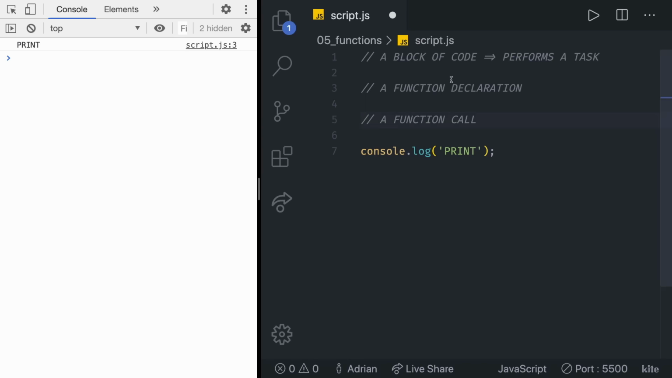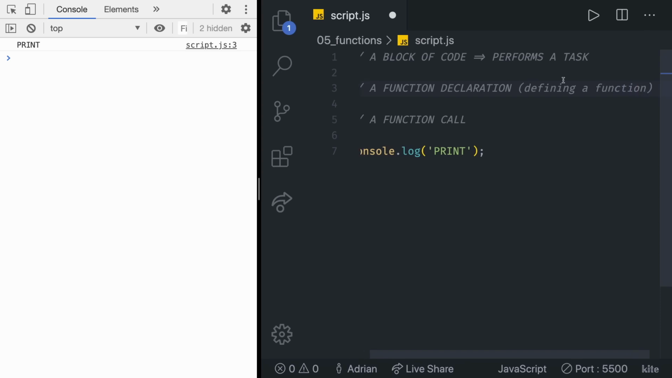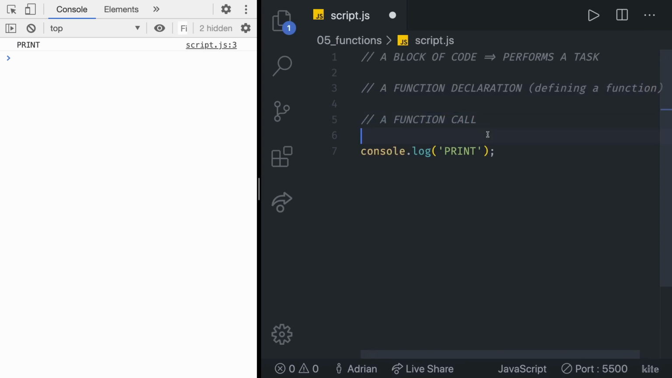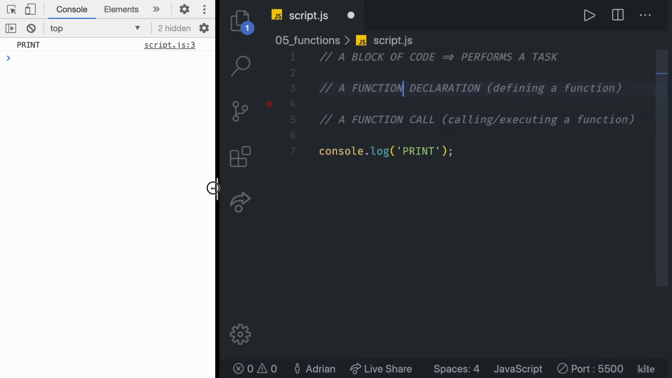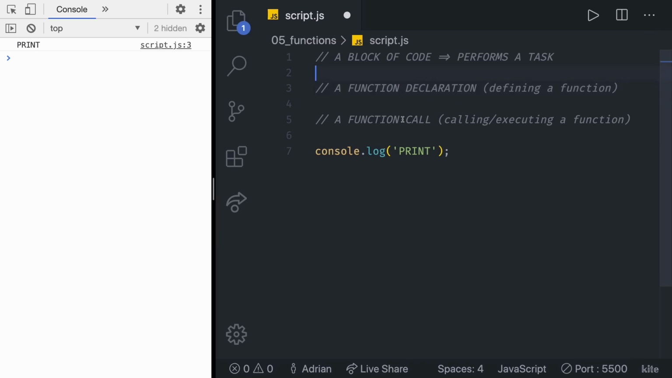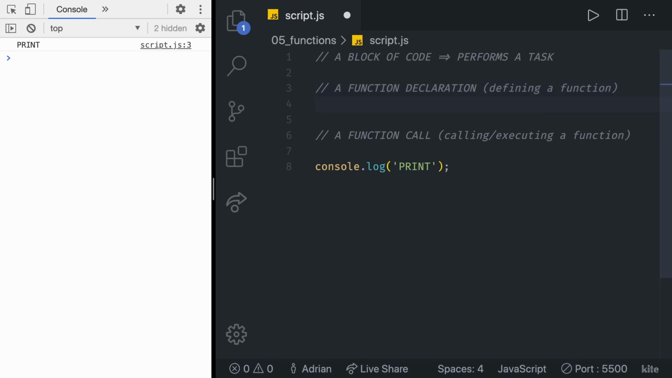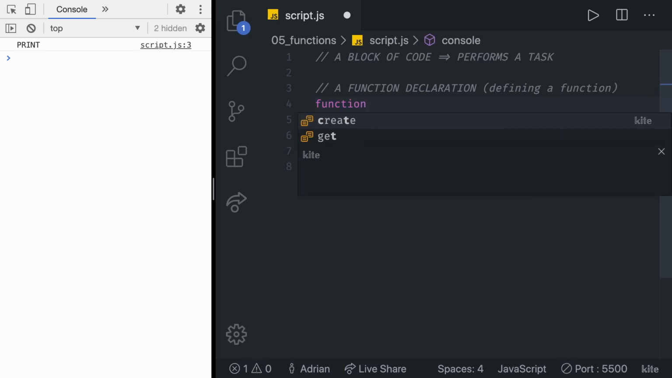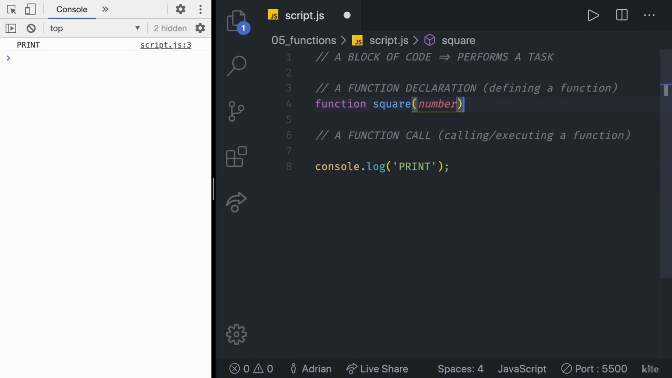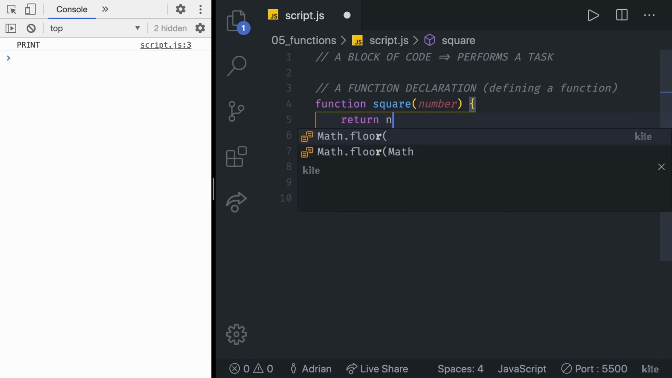So let's explain them. Creating a function declaration means that we are defining a function. So this is the step where we define a function, and a function call means that we are calling or executing a function. As you can see, we first need to have our function created or declared before we can make a function call. I'm first going to show you an example of a simple function called square. So we create a function called square, it accepts one parameter called number, and then in there we're going to return number times number, just like that.